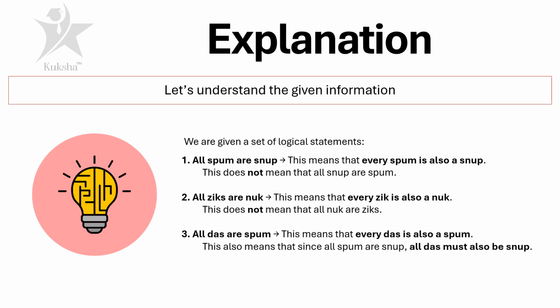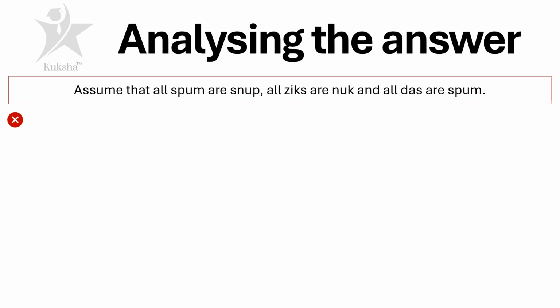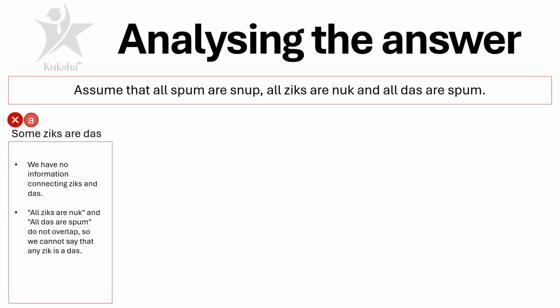Let's break this down. Let us analyze the answer. So we are assuming that all spum are snup, all ziks are nuck, and all das are spum. So option number A, some ziks are das, is incorrect because we have no information connecting ziks and das. All ziks are nuck and all das are spum. There is no overlapping between these two statements. So we cannot say that any zik is a das.